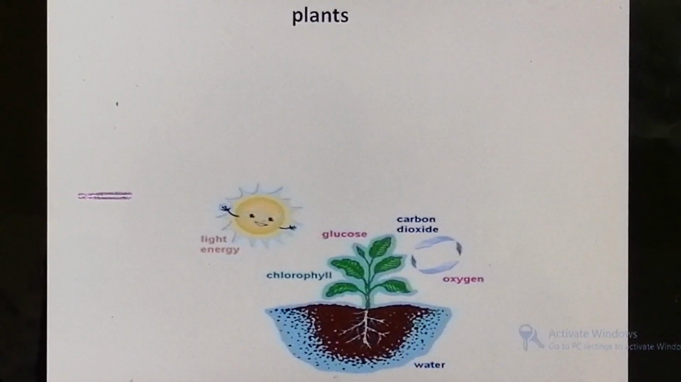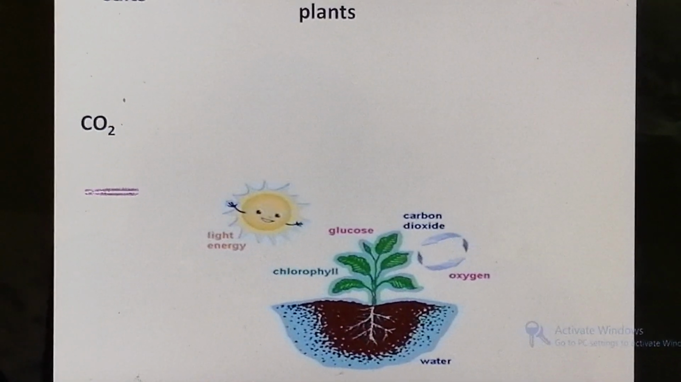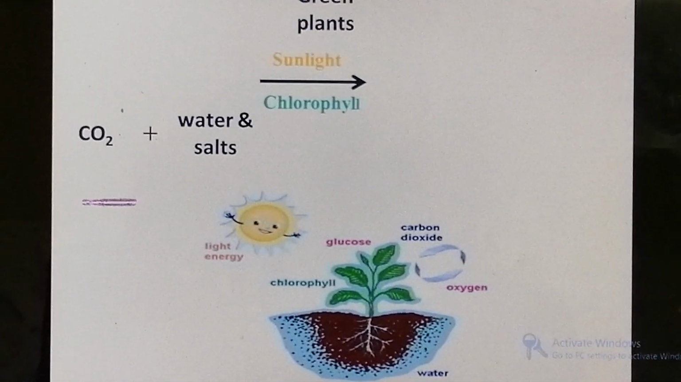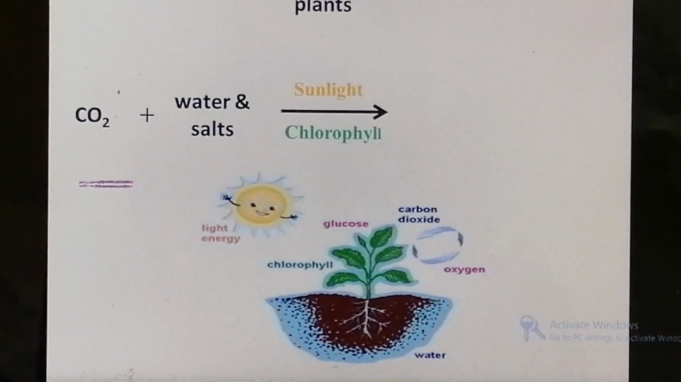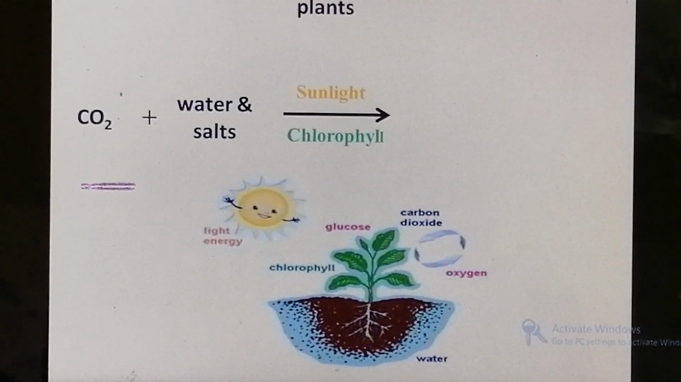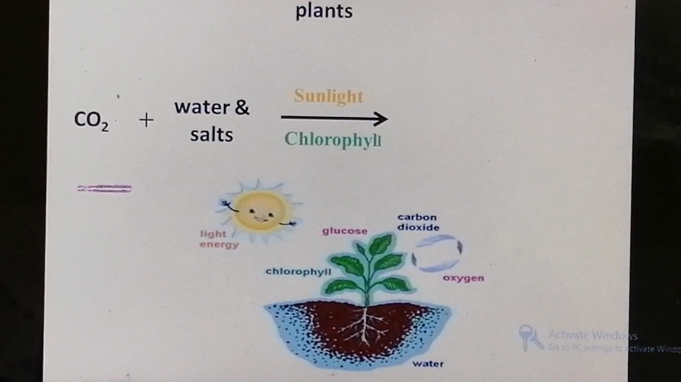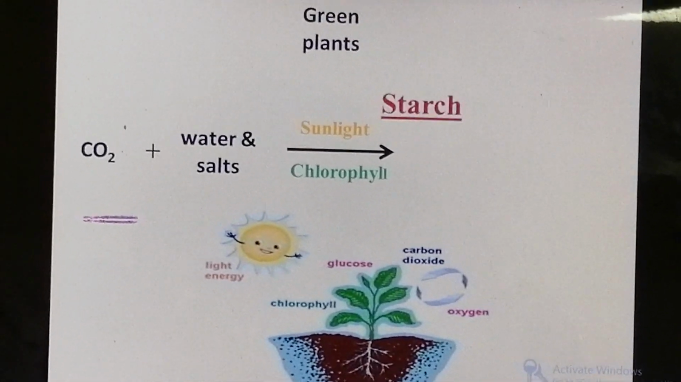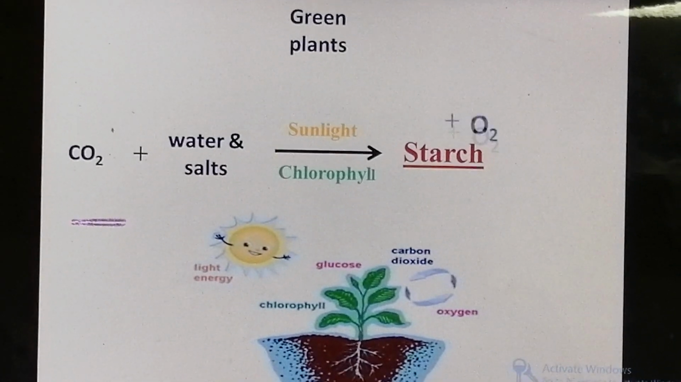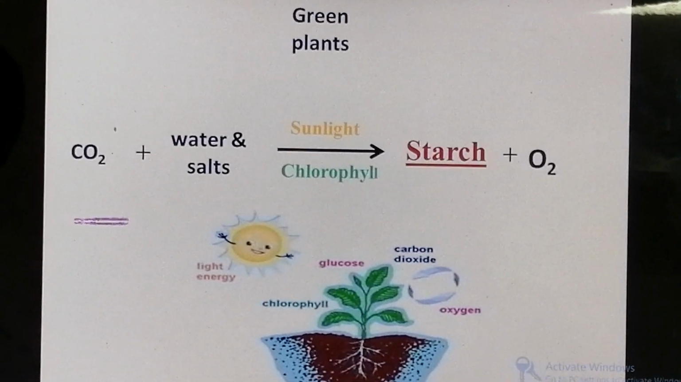So let's revise. Green plants need carbon dioxide from the air, water and salts from the soil, and sunlight absorbed by chlorophyll. The sunlight is the source of energy. So the plant uses which type of energy? The plant uses solar energy or light energy to form what? To form starch. And starch is the food for the plant. And as a result of this process, oxygen gas is released or produced.